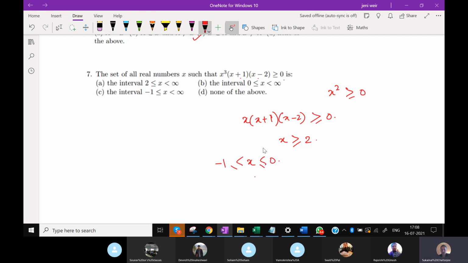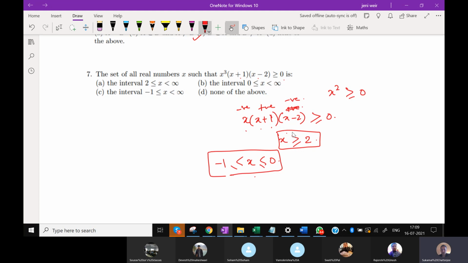So if x lies between 0 and minus 1, then x will be negative, x plus 1 will be positive, and x minus 2 will be negative. So negative, negative, positive will give you positive. So either x has to lie between this, or x has to be greater than equal to 2.